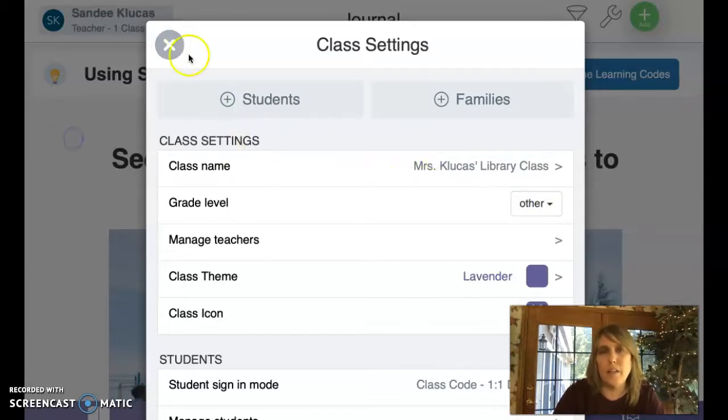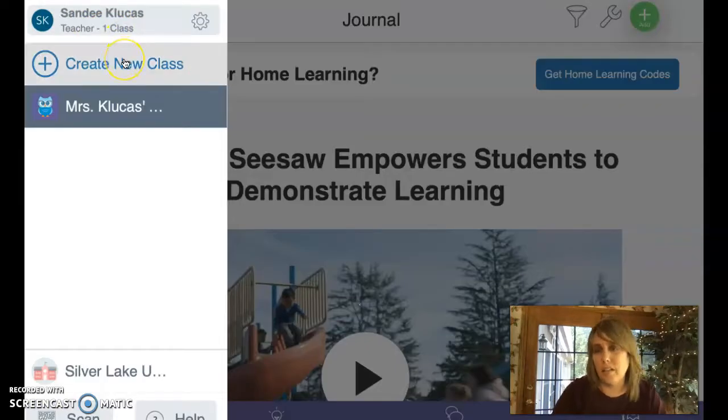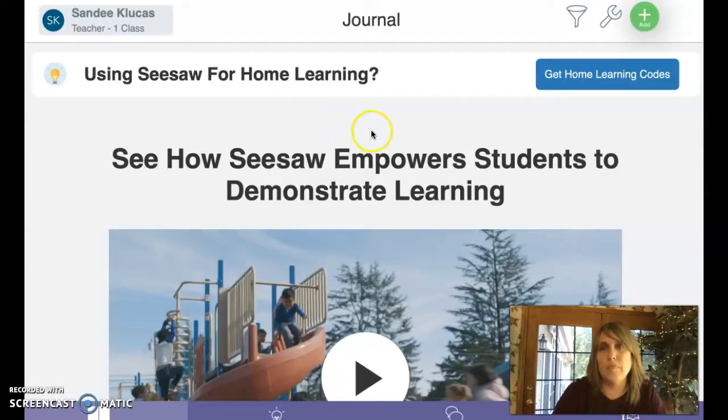One thing I really love, if I close out of this, up here where it says my name, and that says Teacher 1 class. If I click on that, I can create another class. I can create a whole bunch of classes. I have 2 classes per grade at the elementary school. It would be really nice to have individual classes for each.